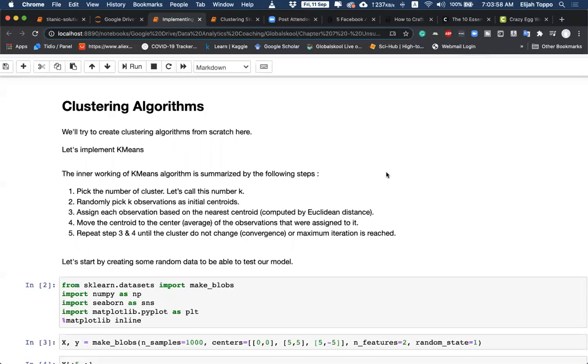So we cannot have a supervised algorithm, because we do not have a class, or we don't know the true label of something. In that sense, we have to do the best that we can with the data that we have.